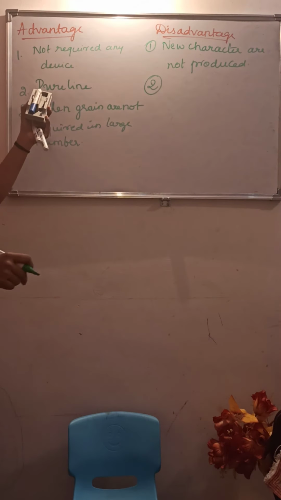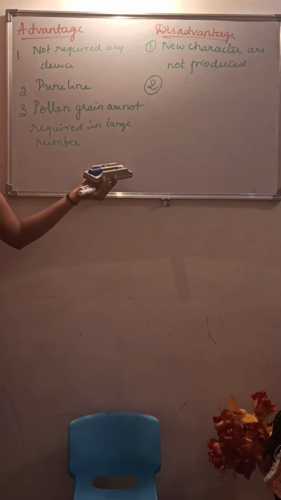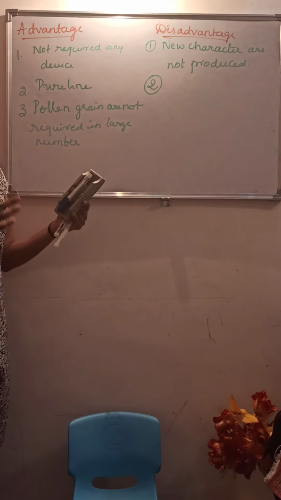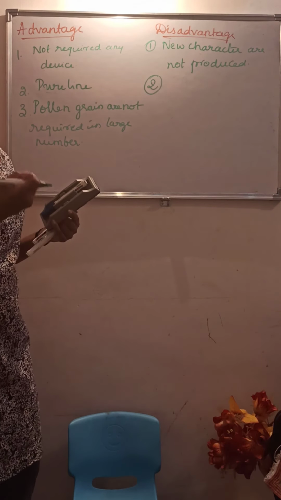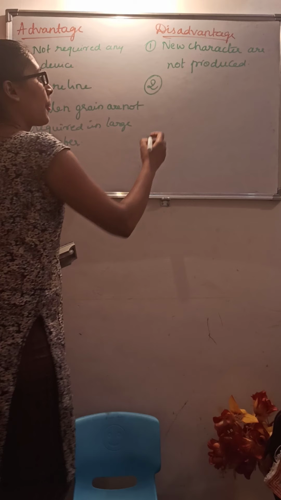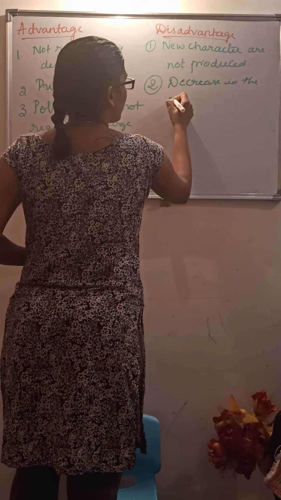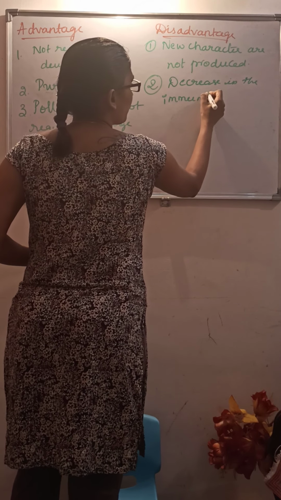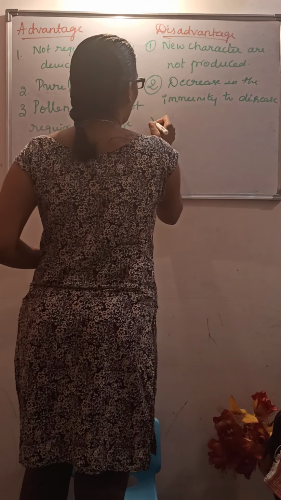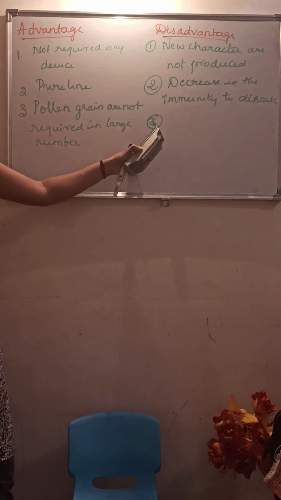Second, as they maintain the pure lines, they will decrease the immunity. That means there will be less immunity to diseases. Also it will decrease the vigor of the race.